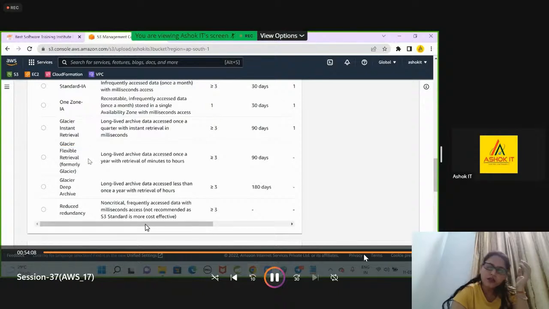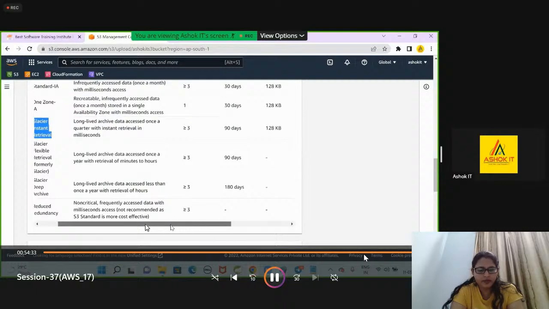If retrieving the data can take hours, maybe 2 to 3 hours, then I can go for Deep Archive. Deep Archive will take hours to download your data. Flexible Retrieval will take a minute to hour. Instant Retrieval means immediately, in milliseconds. So that is the difference.